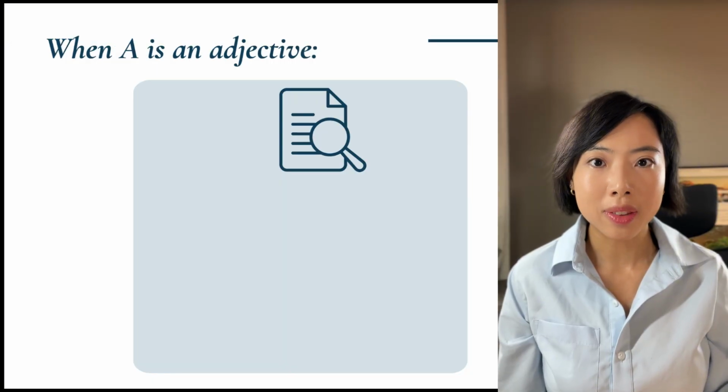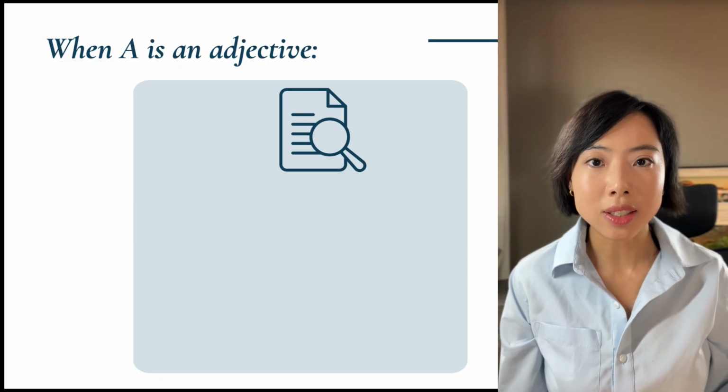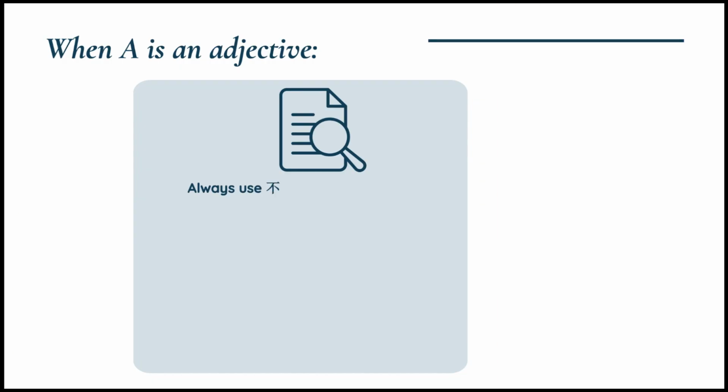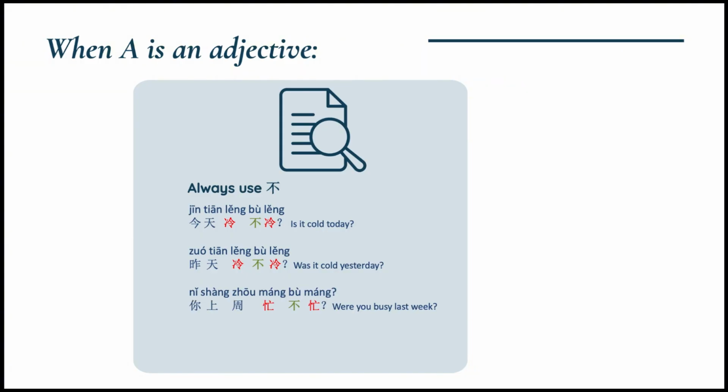We have sorted out the verbs, and when A is an adjective, it's simpler. Always use 不. No matter the time and aspect, stick with 不. 今天冷不冷？冷 is an adjective, so we use 不. 昨天冷不冷？Even though we were asking about weather yesterday, 冷 is an adjective, so we still use 不. 你上周忙不忙？Although I'm asking about your work schedule last week, we still use 不 because 忙, busy, is an adjective.